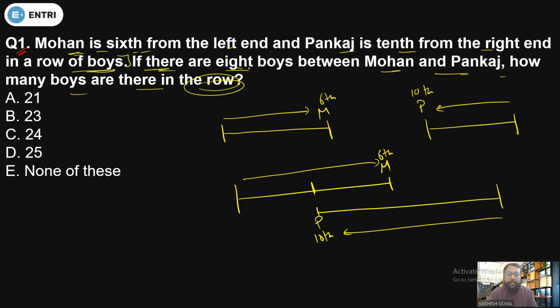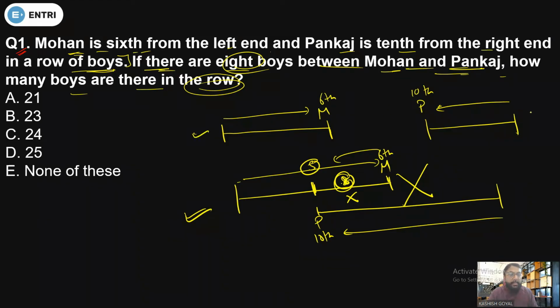But they are saying there are 8 boys between Mohan and Pankaj. So is there any possibility, in the overlapping case, that there can be 8 boys? No. Because if Mohan is 6th from the left, then to the left of Mohan there can be a maximum of 5 boys. But if we are making 8 boys between, the minimum rank of Mohan will become 8 plus this Pankaj, so Mohan becomes 10th minimum. So this is not possible. That's why the only possible diagram is this one.